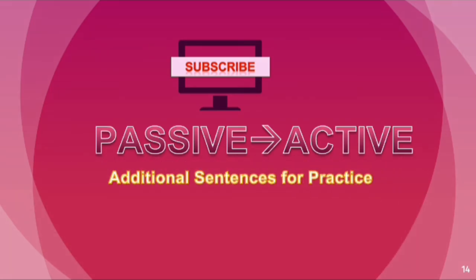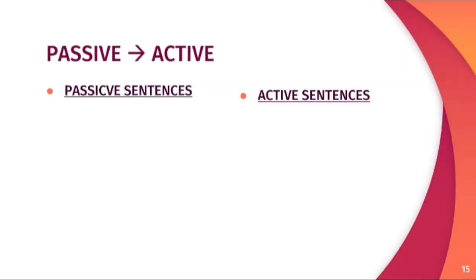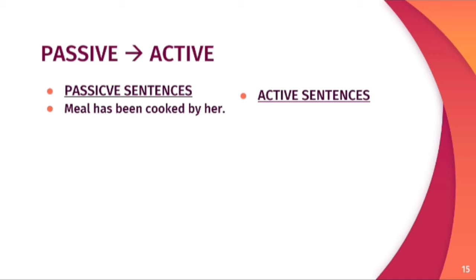So, let's start. Our first sentence is, meal has been cooked by her. This is a passive sentence, simple affirmative. So, subject for active sentence will be her. Her is converted into she. She has cooked the meal. She has cooked the meal.